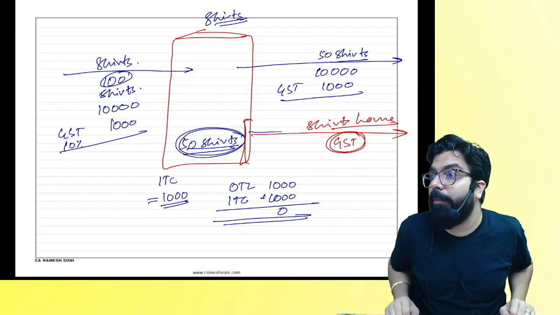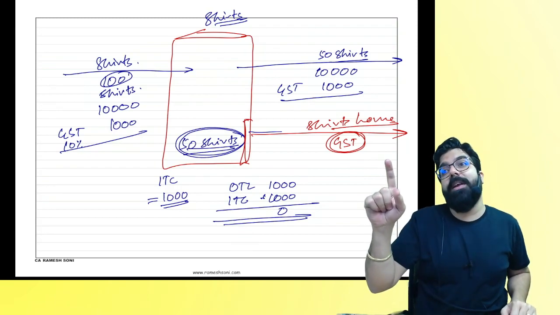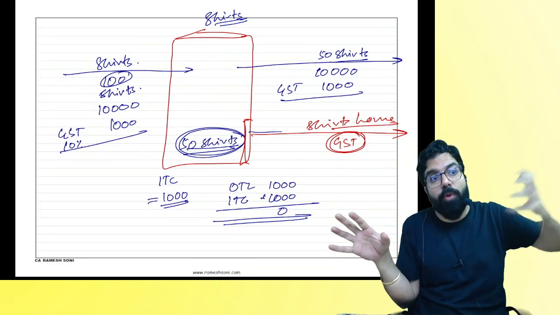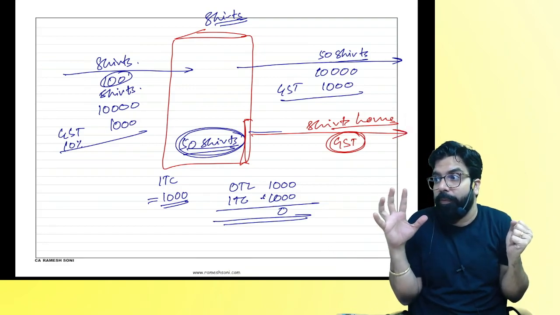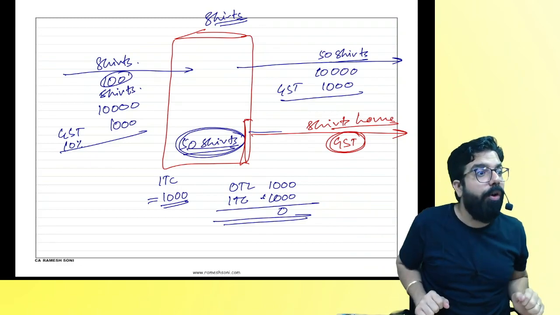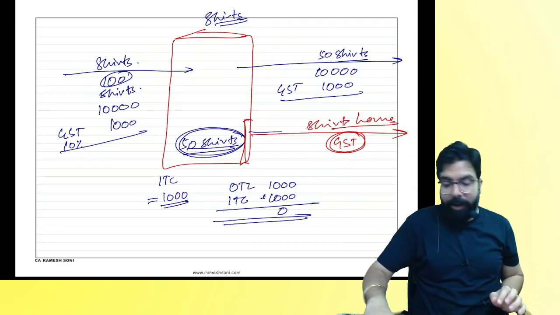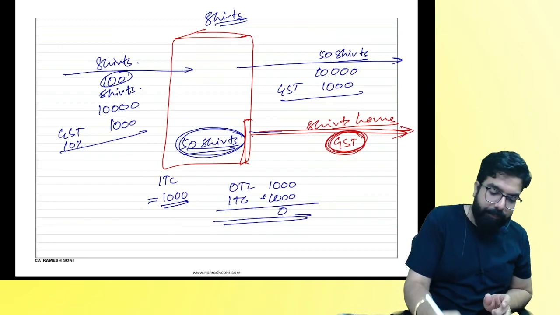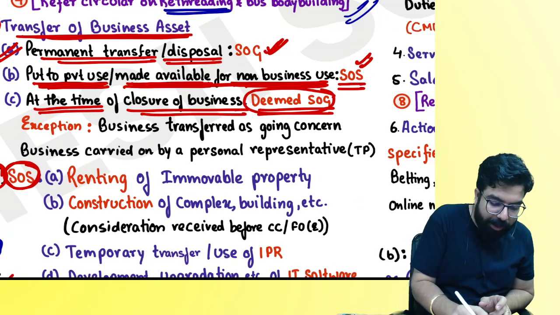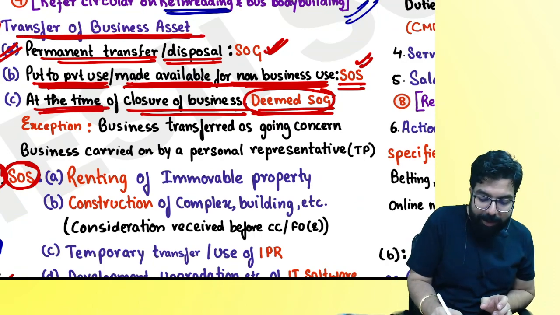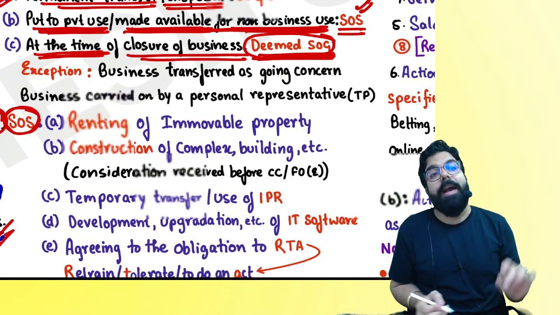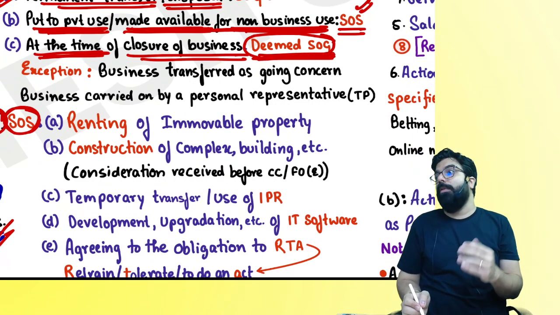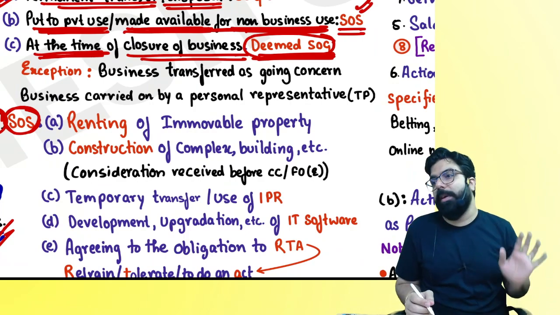Will government go ahead and charge me GST? Yes or no? Government is telling Ramesh, I gave you the input tax credit so that you do more and more business. You earn GST and you give it to me. What did you do? You went in and took all the assets home. I want GST. Whenever you close your business and take your assets home, you have to pay GST. And that is what is told at the time of closure. If you transfer your business asset, it will always be a supply of goods. It is deemed, it is not actually a supply of goods, but it is deemed to be. Deemed means assumed to be supply of goods.